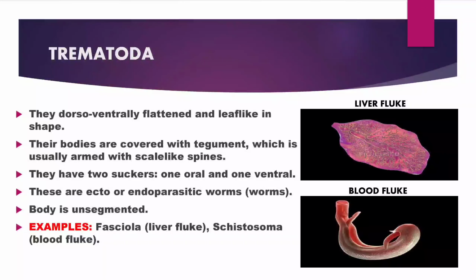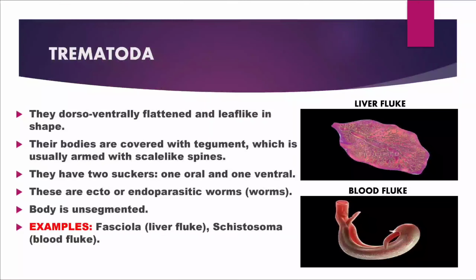The next subclass is class Trematoda, and common characteristics of animals belonging to this class are that they are dorsoventrally flattened and some have a leaf-like shape. Their body is covered with an outer covering called tegument. It is a protective layer usually made up of protein and lipids. It is usually armed with scale-like spines. They have two suckers, one oral sucker and one ventral sucker. These are ecto or endoparasite worms and have an unsegmented body. Fasciola, also known as liver fluke, and Schistosoma, also known as blood fluke, are common examples of class Trematoda.